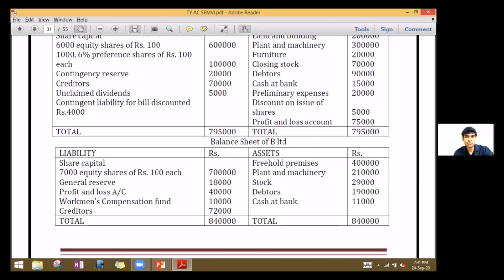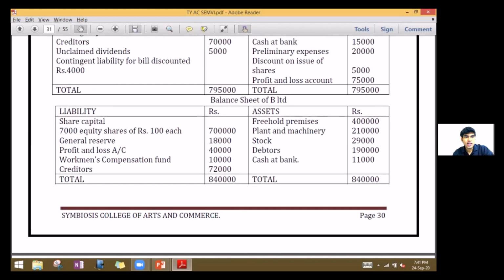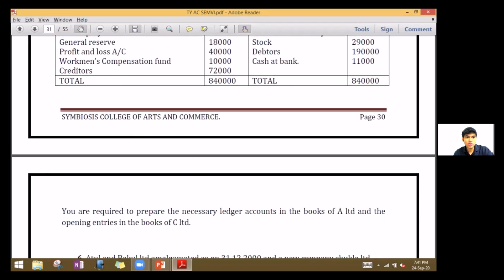Next is the balance sheet of B Limited. On the liability side, we have share capital, 7,000 equity shares of 100 each, general reserve, profit and loss account, workmen's compensation fund, and creditors. On the asset side, we have freehold premises, plant and machinery, stock, debtors, cash at bank. You are required to prepare the necessary ledger accounts in the books of A Limited and the opening entries in the books of C Limited.